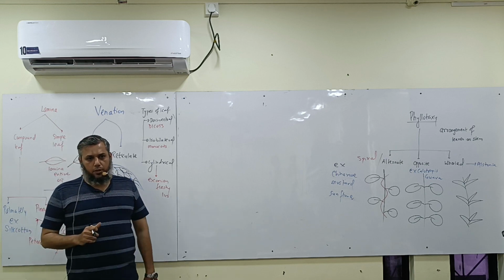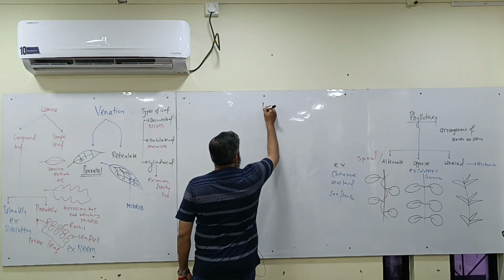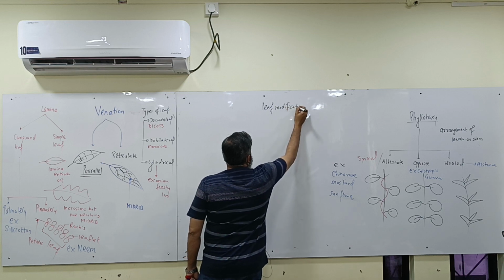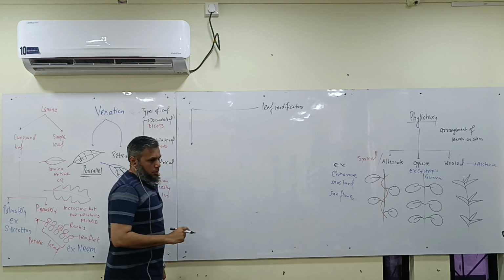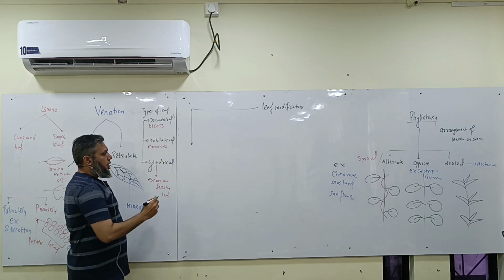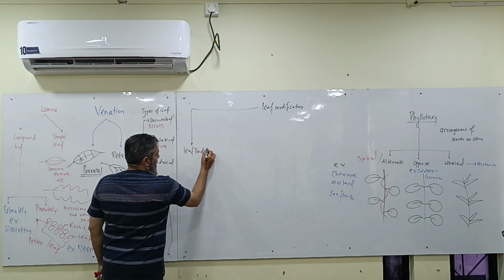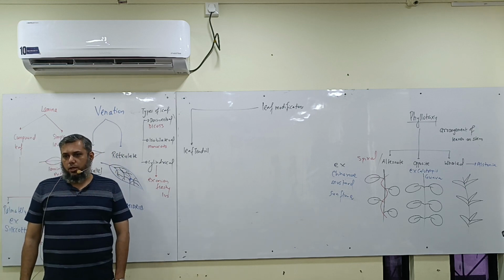Okay. Let us talk about the leaf modifications. So guys, the first modification is the leaf tendril. पढ़ने की जरूरत है इसको, leaf tendril याद है सबको?